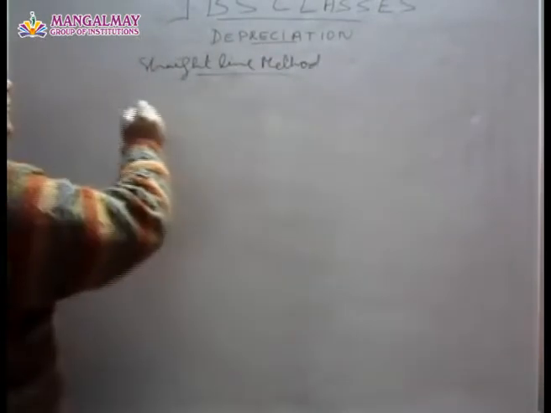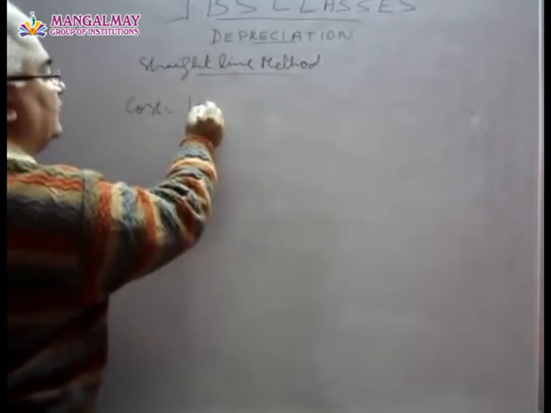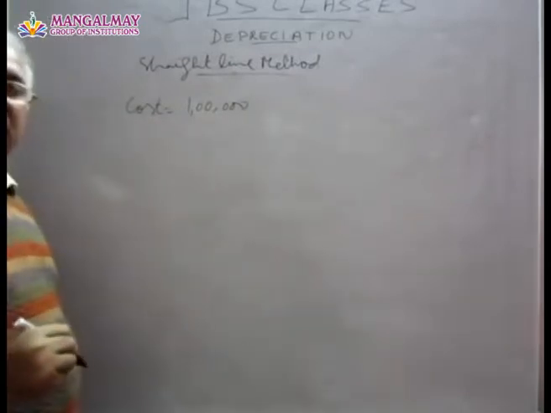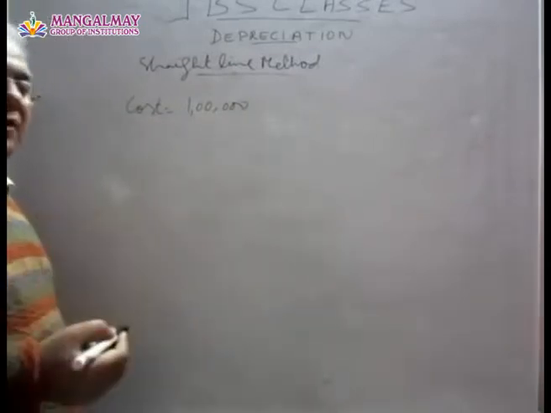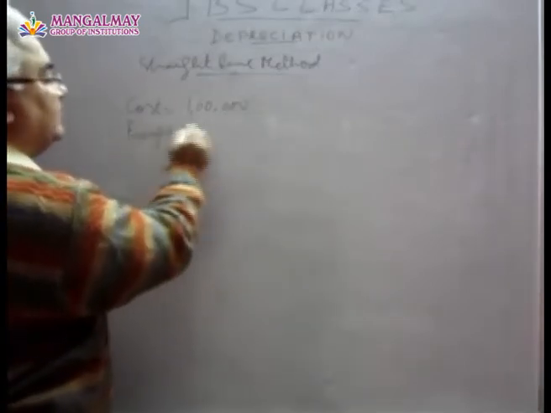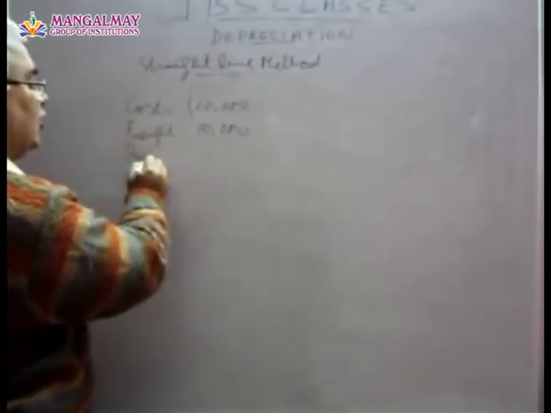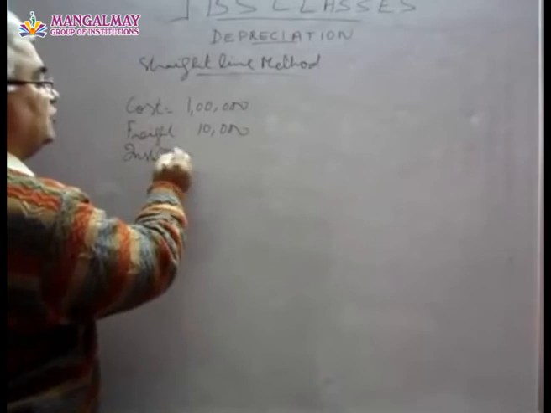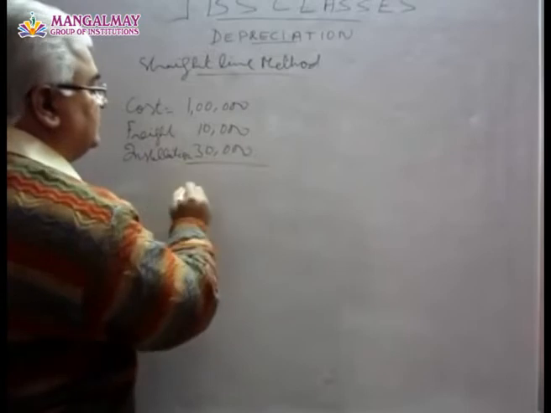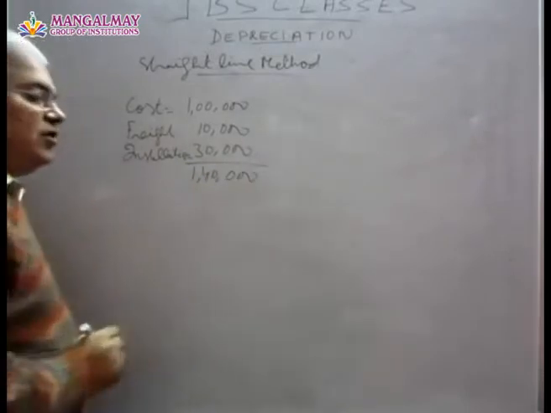Now, for example, you buy a machine for say rupees 1 lakh, and you spend on its freight say 10,000 rupees, and on its installation you spend say 30,000 rupees. So that means its cost to us is 1,40,000.